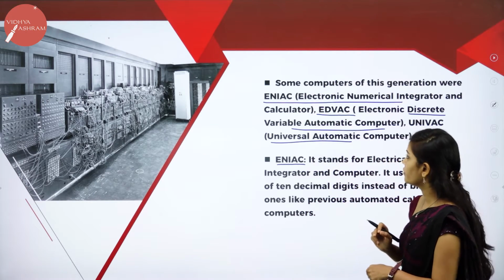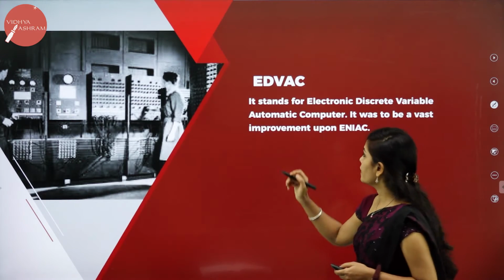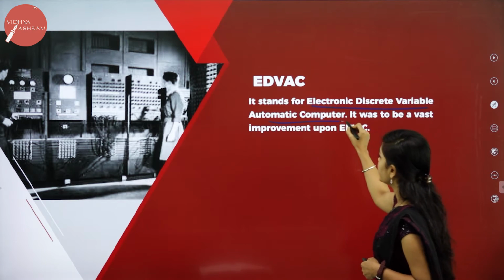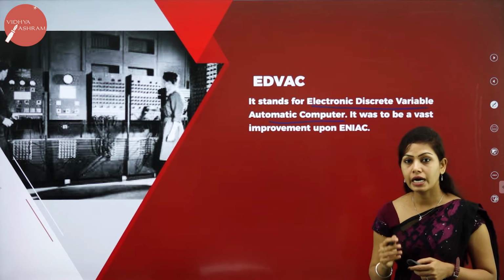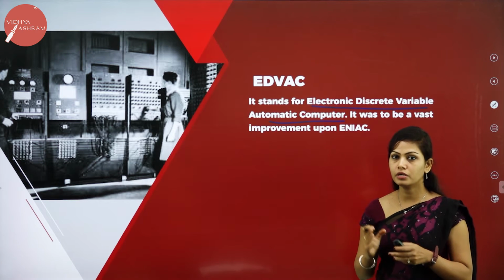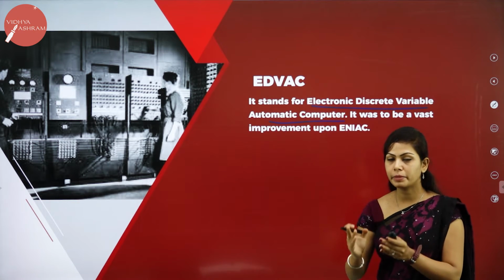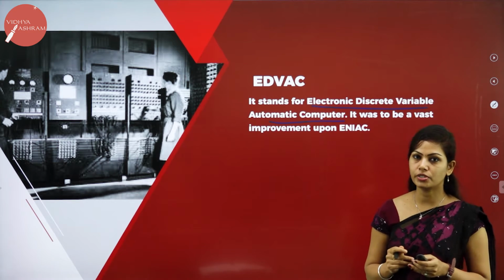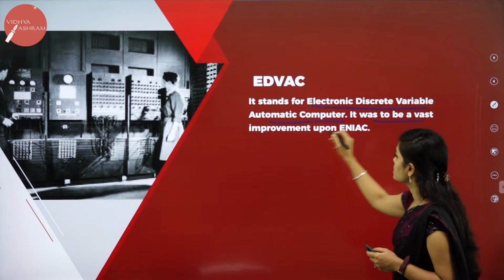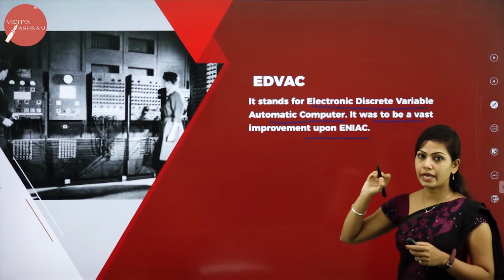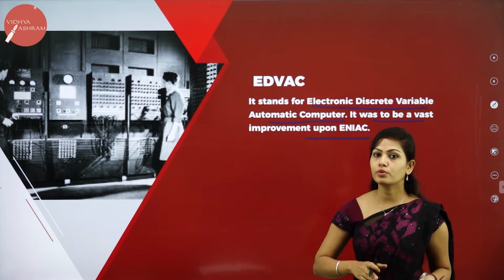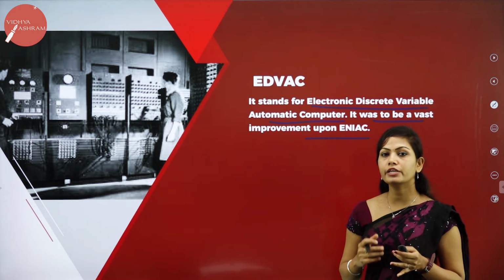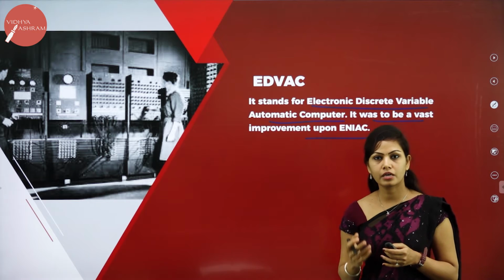And next one we have EDVAC. EDVAC stands for Electronic Discrete Variable Automatic Computer. It was the earliest electronic computer. It performed all arithmetic operations: addition, subtraction, multiplication and division. It was to be a vast improvement on ENIAC. So it is an improved version of ENIAC.